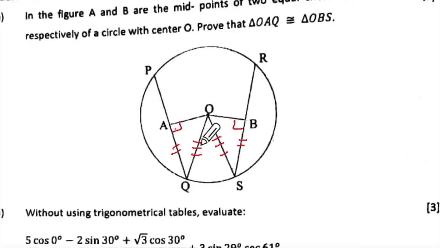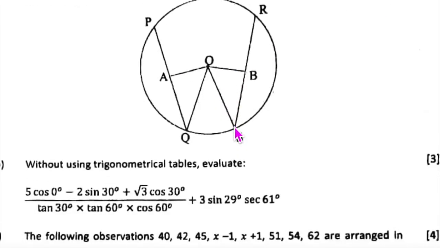Then RHS. Yes, that would have been easier and faster, right? So there are two methods of doing this, but they gave equidistant, and they told the midpoints also. So there are two alternate methods of doing this. Did you all understand the second part also, which is absolutely right if you use RHS? Good.